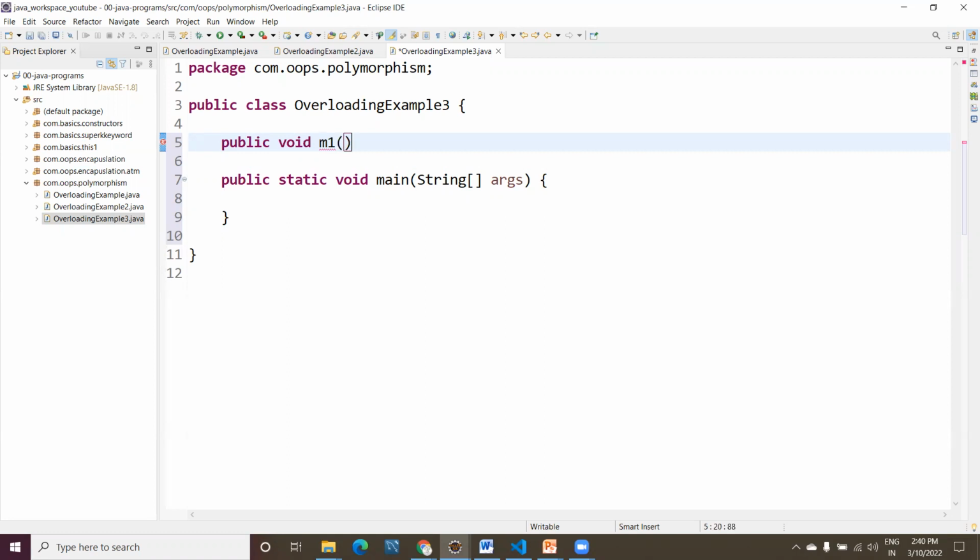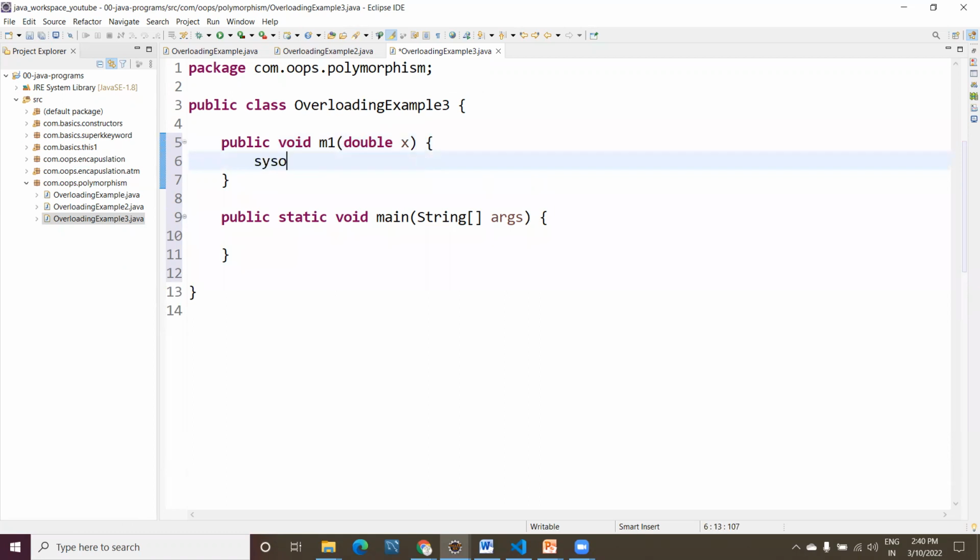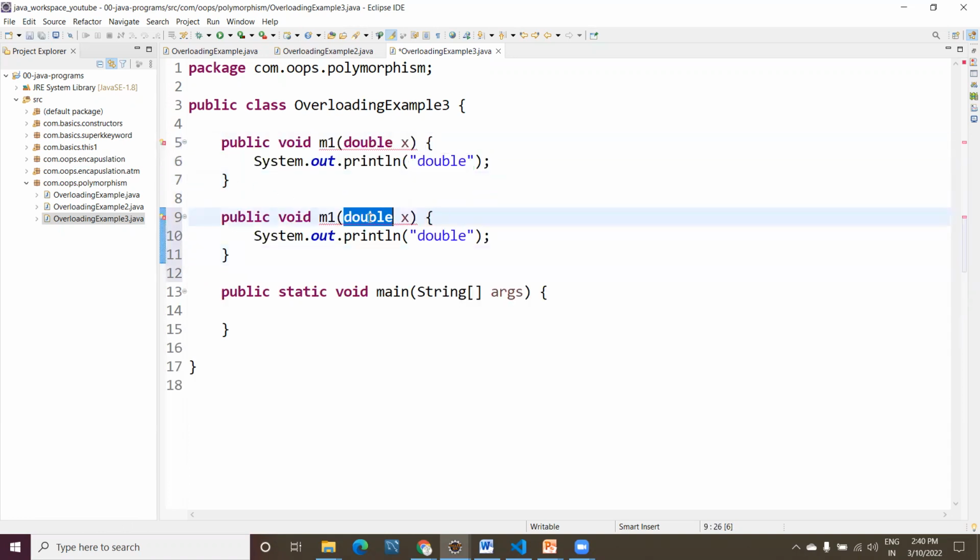Here I'm taking double x, a small variable. System.out.println: whenever this one is executed, I want to print it as a double. Now copy it and let me take another method here, with int x. Here I want to print it as an int.